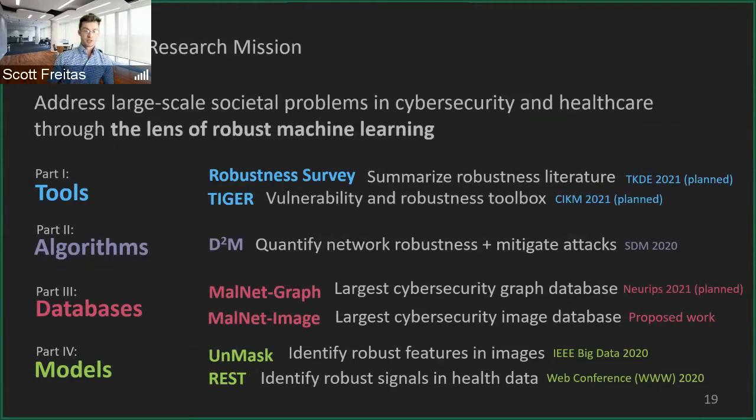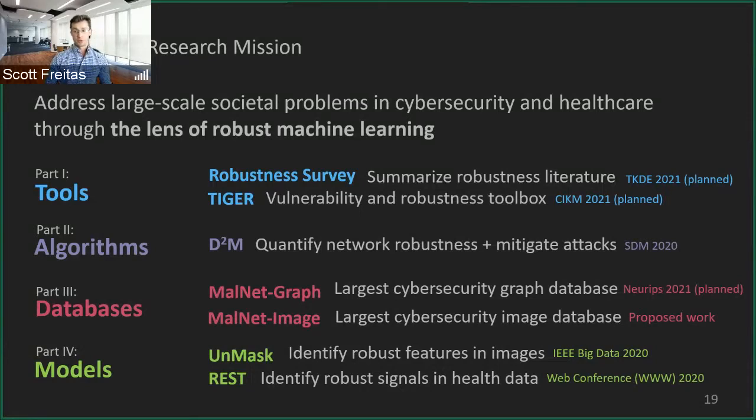So this dissertation research mission here is to address large-scale societal problems in cybersecurity and healthcare through the lens of robust machine learning. And throughout this thesis, we're going to break this down into 4 different parts: tools, algorithms, databases, and models. So in part 1, tools, we begin by developing critically needed tools to help guide and assist researchers in navigating the complex field of graph robustness.